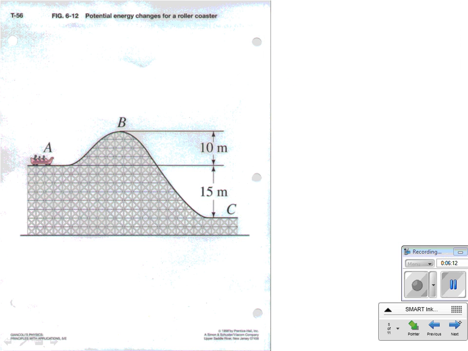Let's look at roller coasters. There's a lot of cool things about roller coasters, but usually the first hill is the biggest. It's very hard to have a roller coaster where a subsequent hill is larger than the one before it because of conservation of energy. They work on gravitational energy.